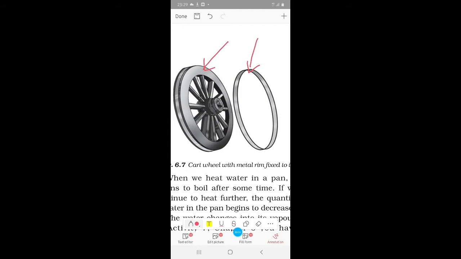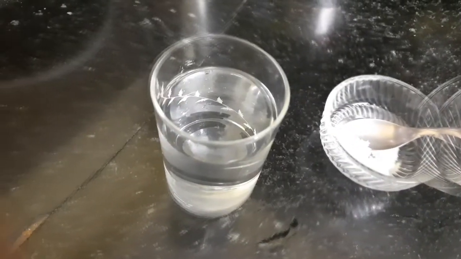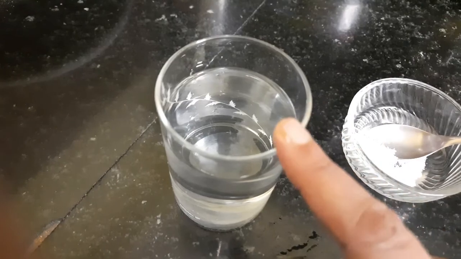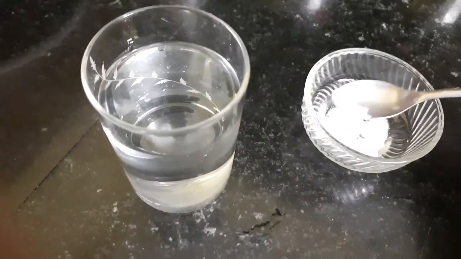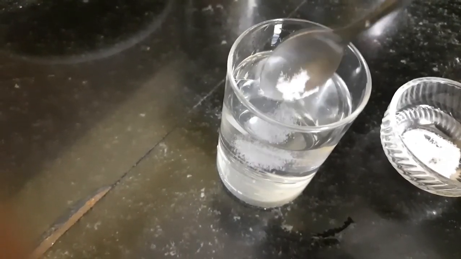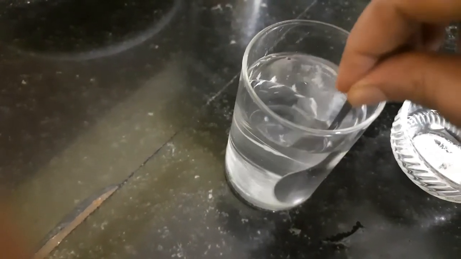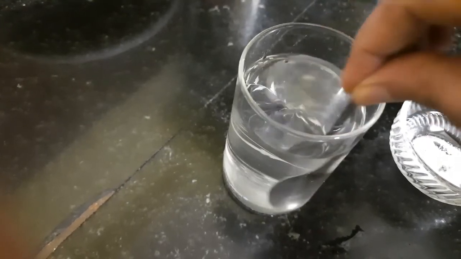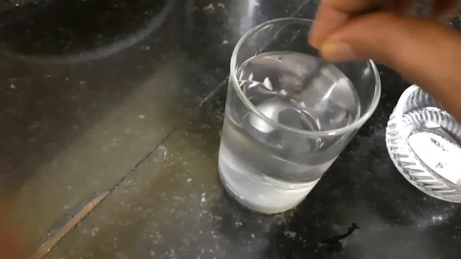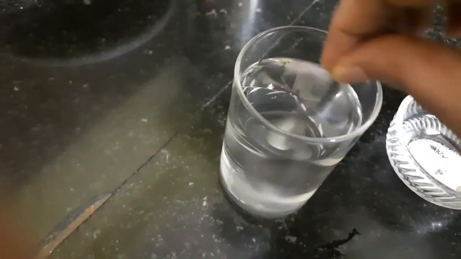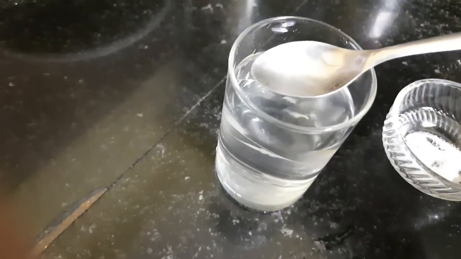Now let us do some activities. Here I have taken a glass of water and a little amount of salt. This salt I add to the water and stir it. As I stir, it gets mixed with the water, it dissolves in water, right?